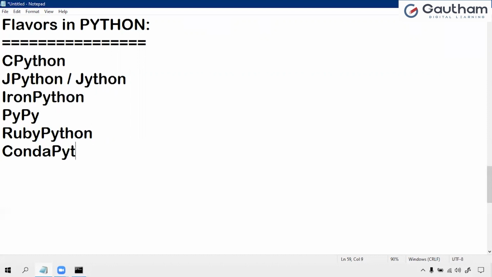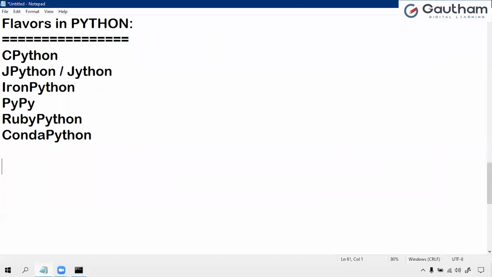What we are using in our course, that we installed, is Conda Python. It is specially designed for handling large volumes of data processing. So like this, we have so many flavors. Whenever you want to execute programming applications from different languages to Python or Python to others, at that time we use these flavors.